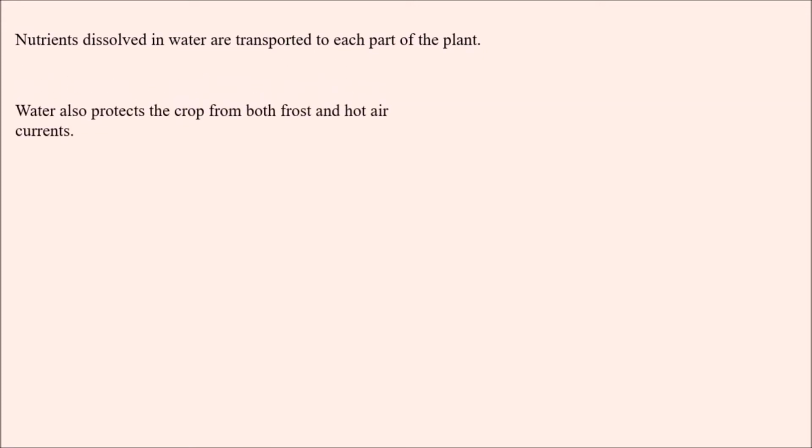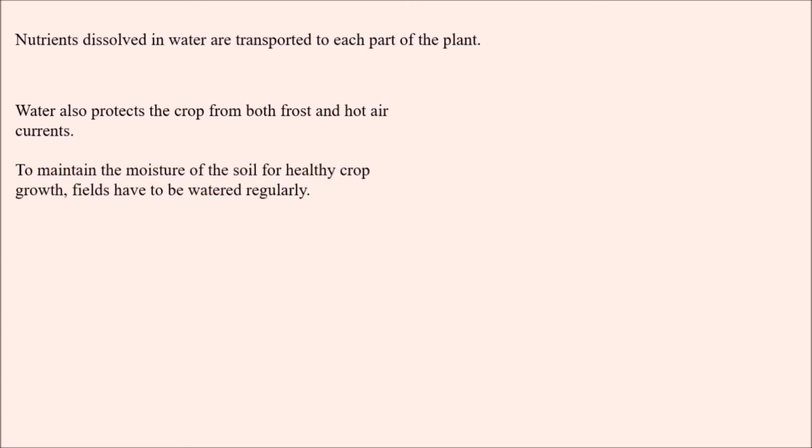Water also protects the crop from both frost and hot air currents.